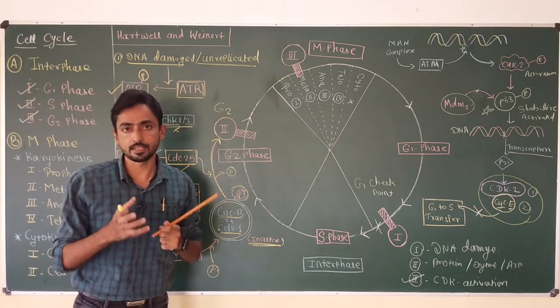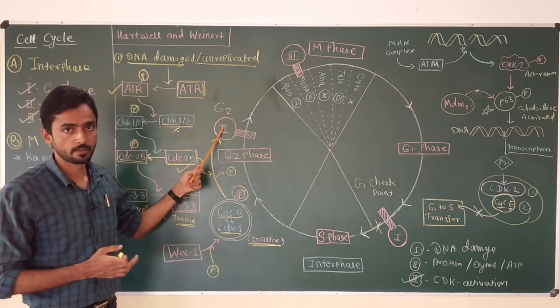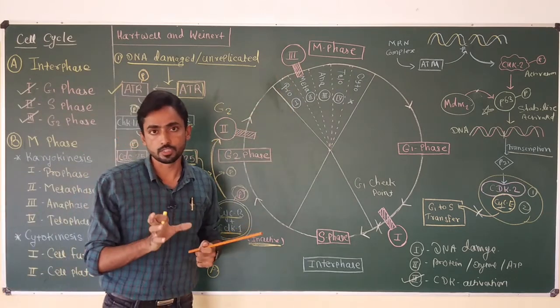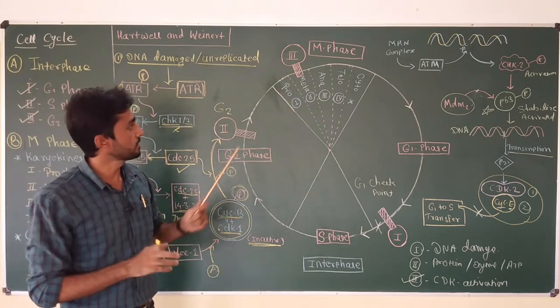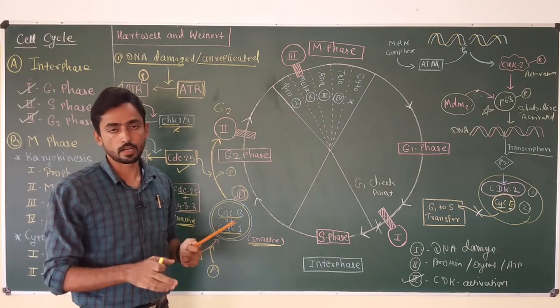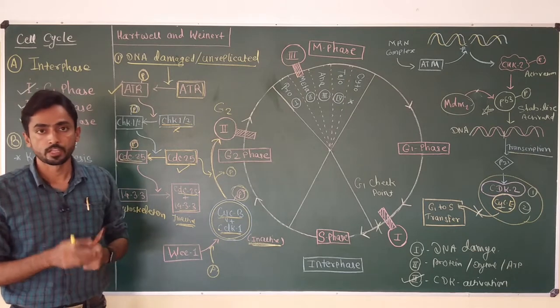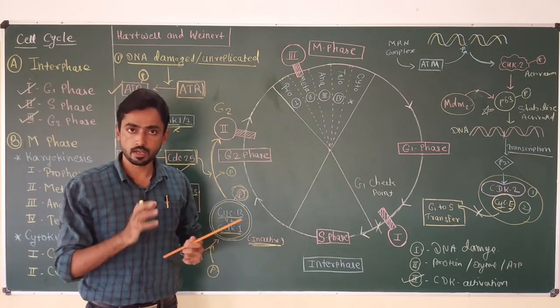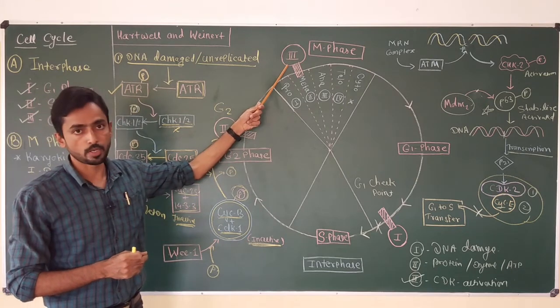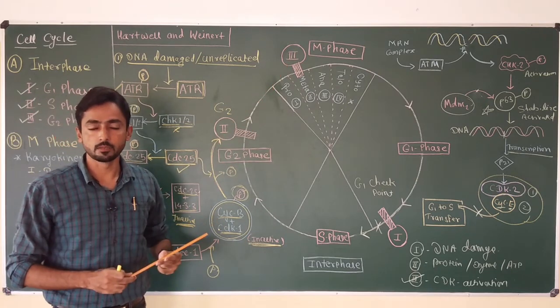Once the cell gets the green signal from the G2 checkpoint, the cell enters into the M phase where the last checkpoint works. The checkpoint is present in the metaphase. So this point is also called the M checkpoint or spindle assembly checkpoint. In my next video, I am going to discuss checkpoint number 3 and its mechanism in detail.